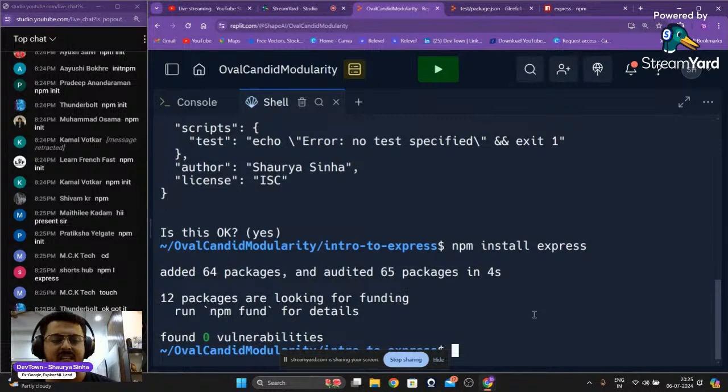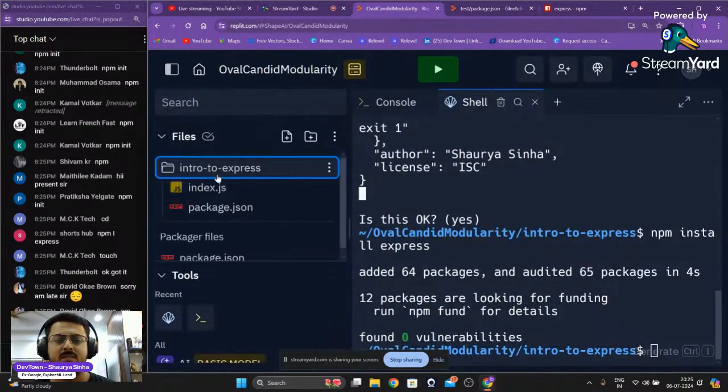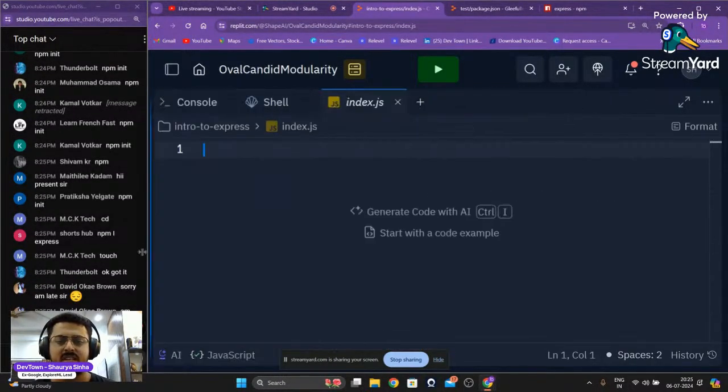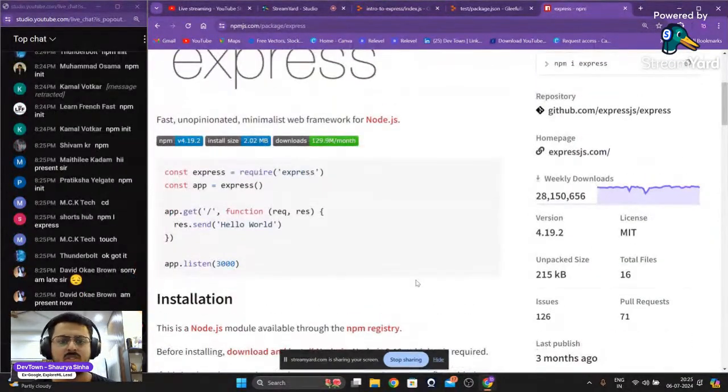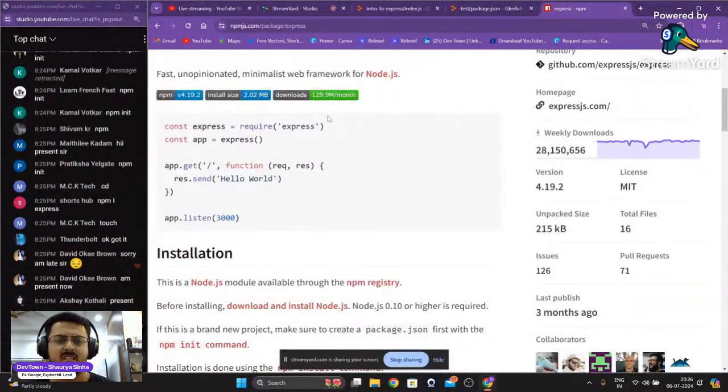Now we can start with using Express.js. To do that, first of all, we'll have to open up our index.js file. So intro to express, index.js, that is where it is all kept. And we can go through the Express notes, right? As you're able to see, this is a small example that has been given on how to use Express.js. We're going to use something very similar to that.